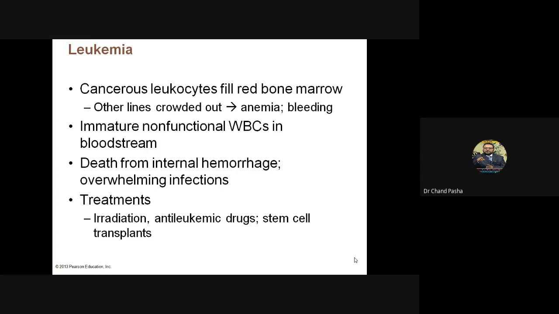Immature non-functional WBCs in the bloodstream, death from internal hemorrhage, overwhelming infections. Treatment: people will try to kill the abnormal cells. Due to mutations, they expect that the abnormal lineage will be converted into a normal one, but it is not so easy. Interleukins are being used, so they try to give signaling for proper synthesis. Stem cell transplantation is the best option for this, but again, histocompatibility and other issues are there.